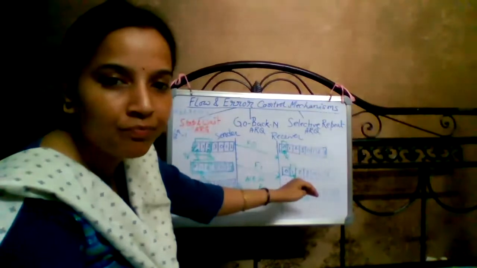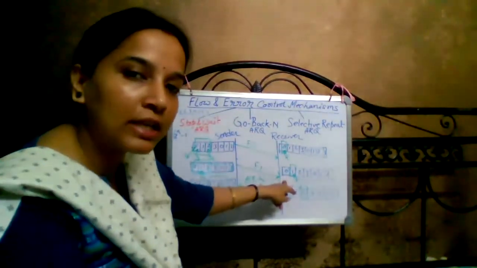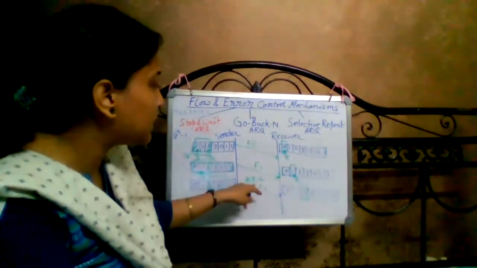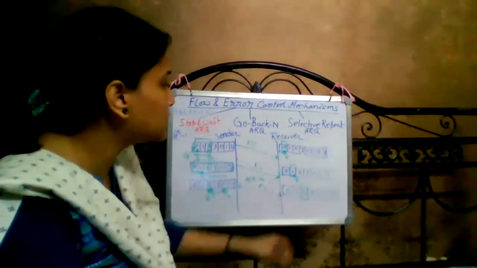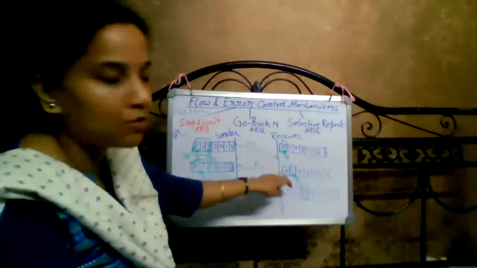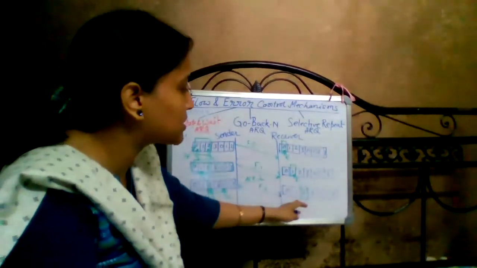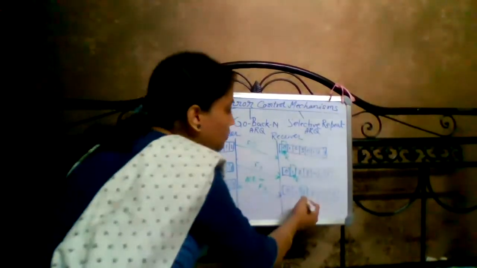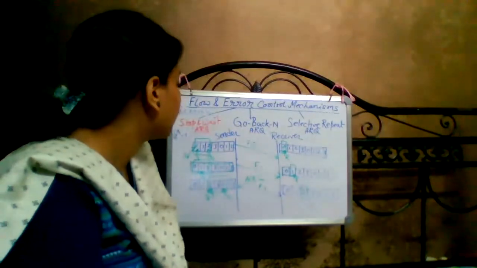So the second frame, F1, is there, and when the receiver receives this, it will accept it. Now suppose in the meantime it receives SEK2. What is the meaning of SEK2? That means it has already received frames number 0 and 1 and is expecting frame number 2. So the window will slide from 1 to 2, and that will be the value of R right now.